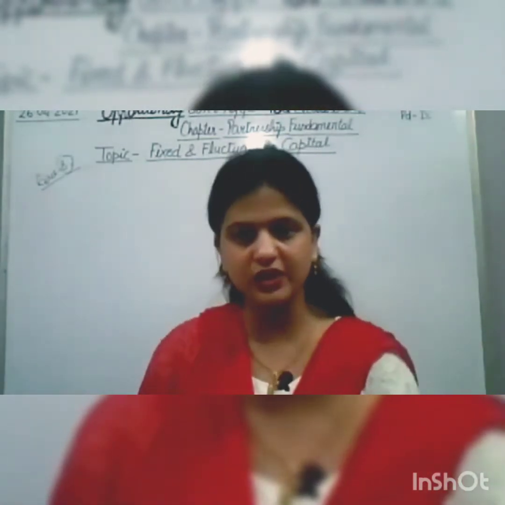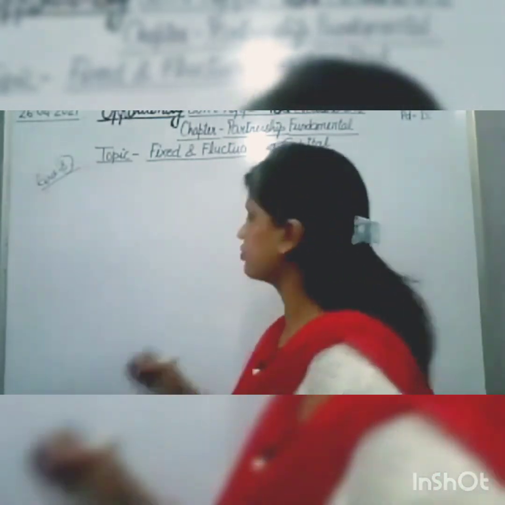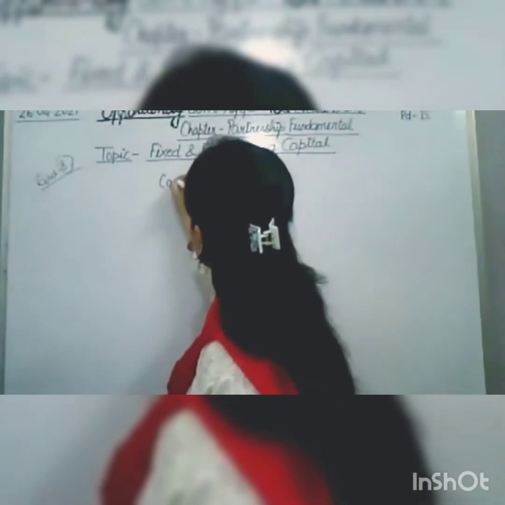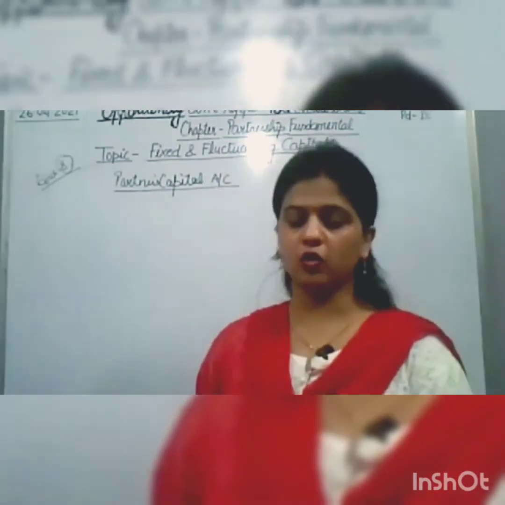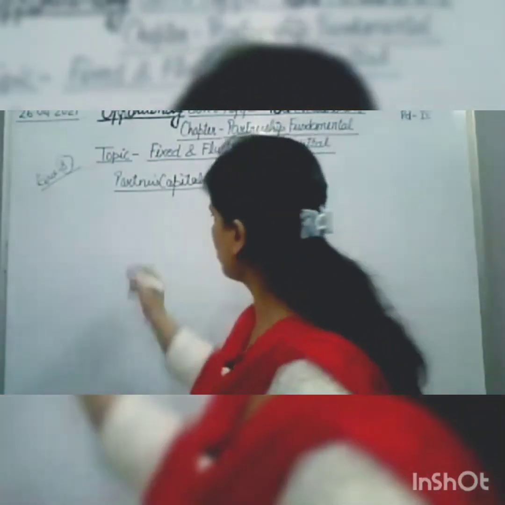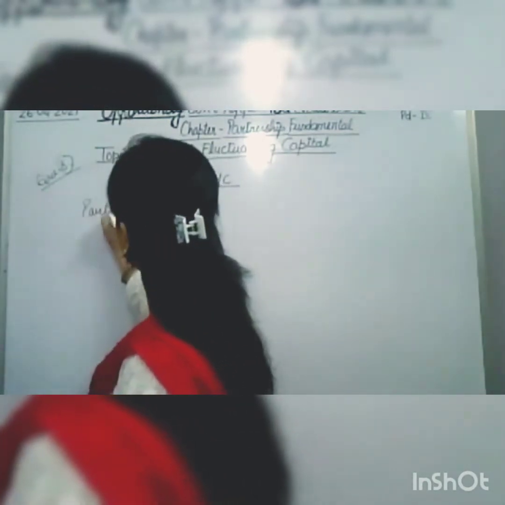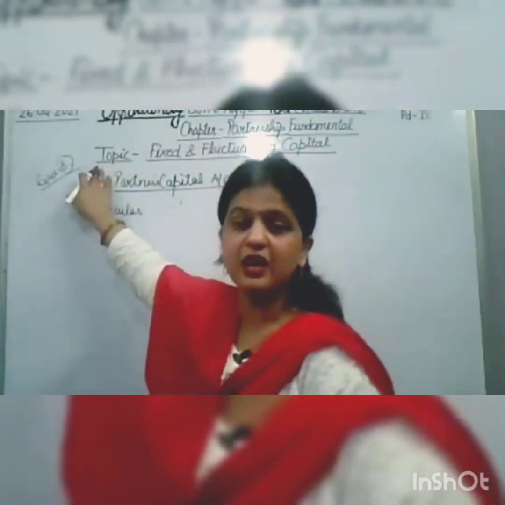So let us start with preparing the capital account with fixed capital. Here you have to write partners' capital account, and the partners are Y and Z. Under particulars, put the heading that the capitals are fixed.